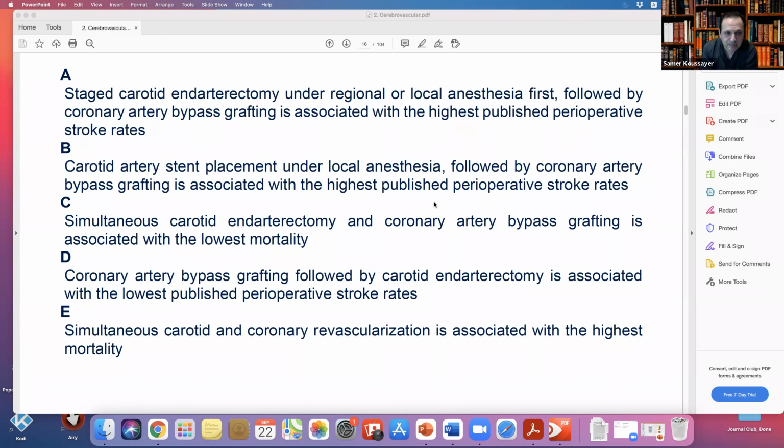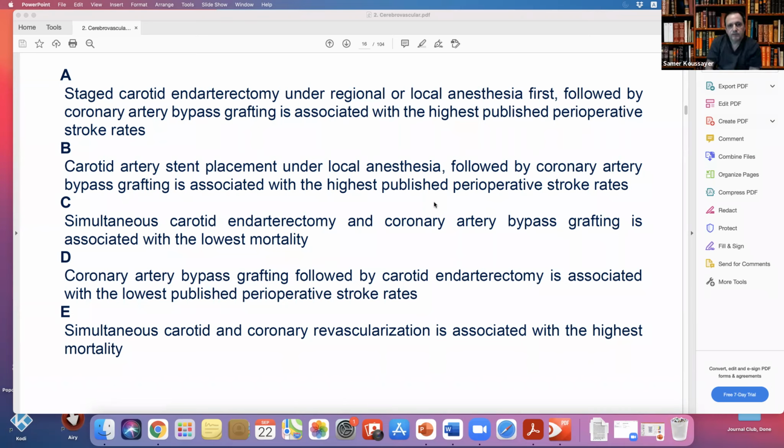They said it's the highest mortality if you do them together, and this is the reason why the cardiac surgeons are fighting us with this new data. D, coronary artery bypass grafting followed by carotid endarterectomy is associated with the lowest published perioperative stroke rate. After would be high, and no one will do it after.